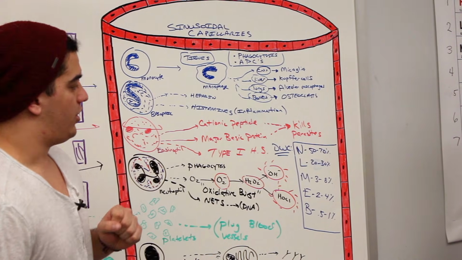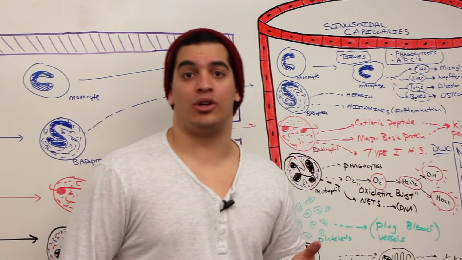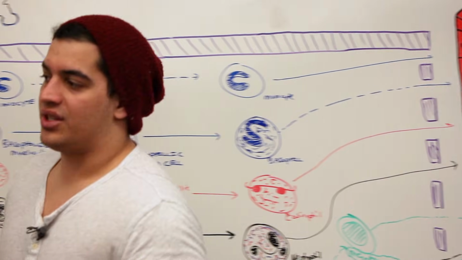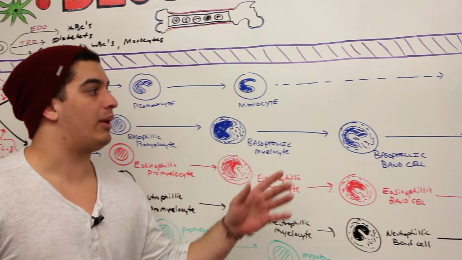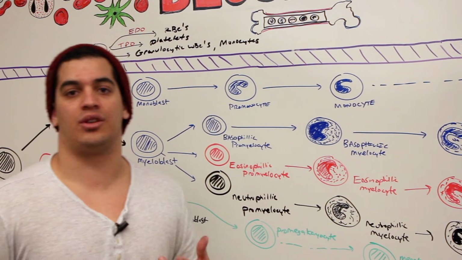All right, guys. So pretty much in this video, we talked about everything that we possibly could about leukopoiesis. We discussed in detail the entire leukopoietic process, and we talked about the functions of the white blood cells and their relative abundancies.